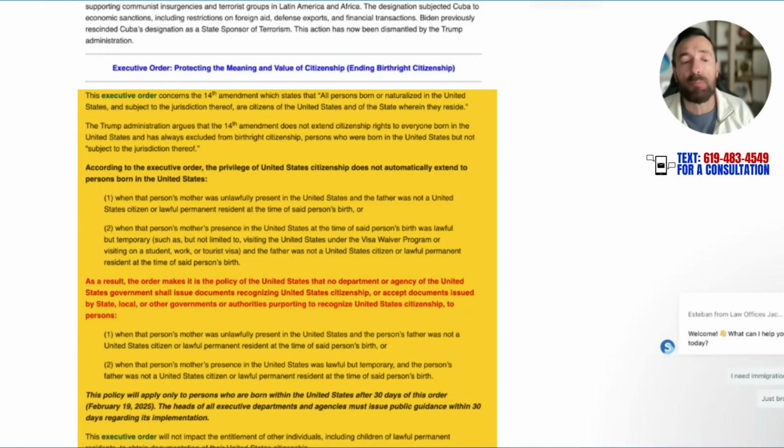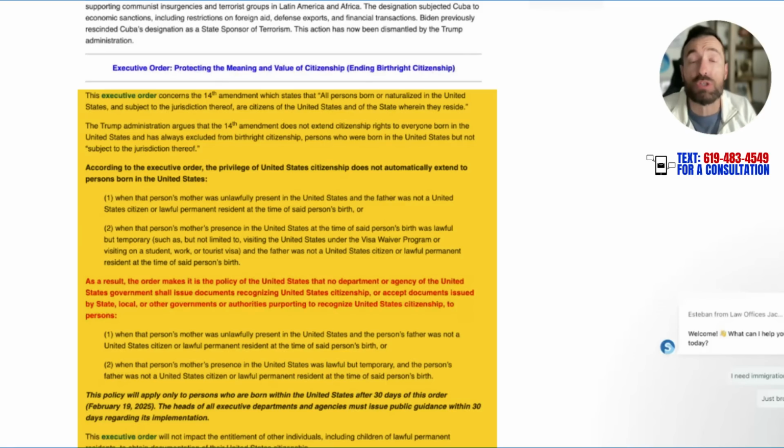This is going to say that United States citizenship doesn't automatically extend to persons born in the United States. Number one, when the person's mother was unlawfully present in the United States and the father was not a United States citizen, or when the person's mother's presence in the United States at the time was lawful but temporary, like a student visa, tourist visa, visa waiver, work visa, and the father was not a United States citizen or lawful resident. So what does that mean?